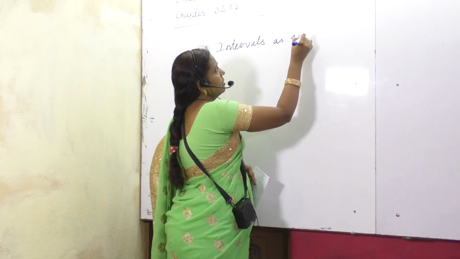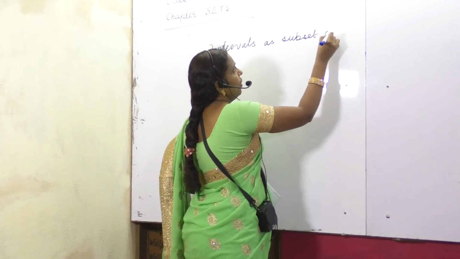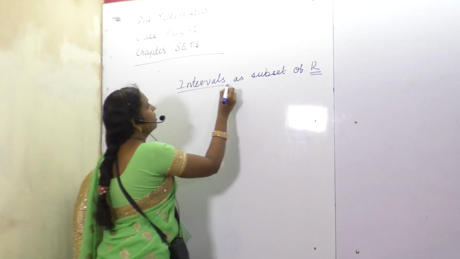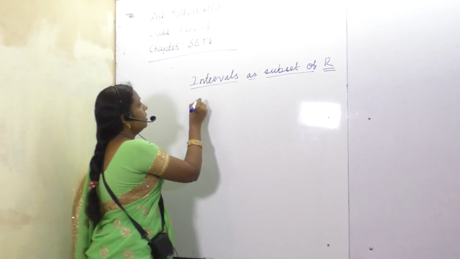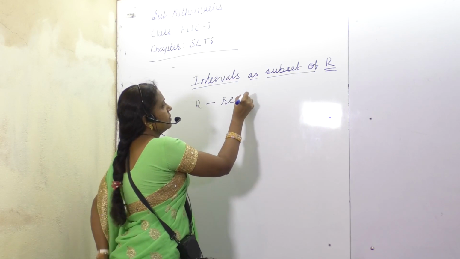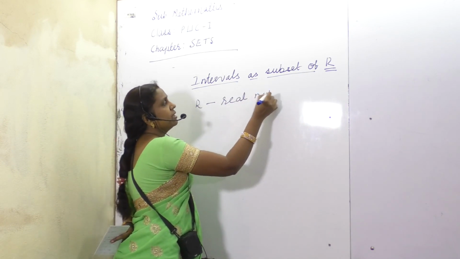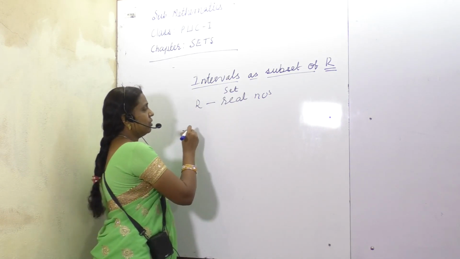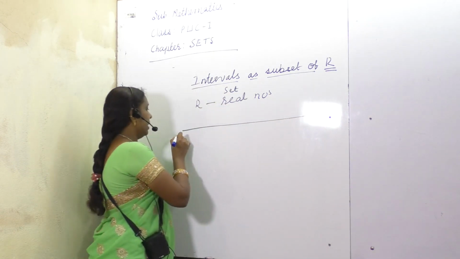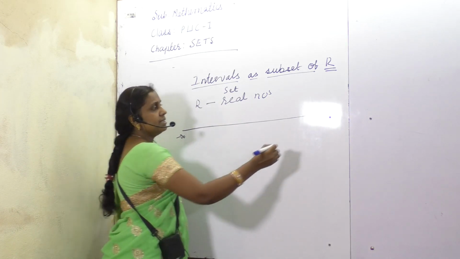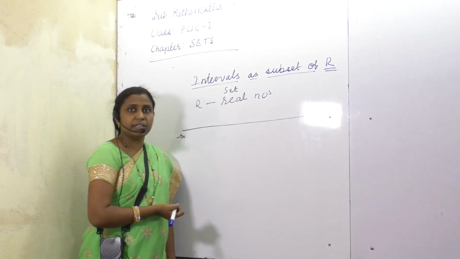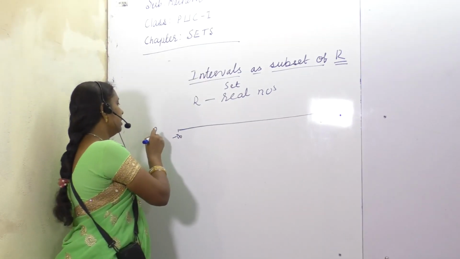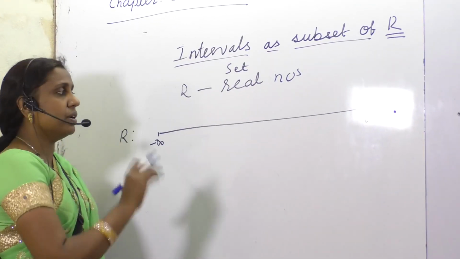as subsets of R. What do you mean by R over there? R is nothing but the real line, the set of real numbers, you can say. Okay. What do you mean by set of real numbers? Any number which lies in the range minus infinity to plus infinity. So this will be our real line or set of real numbers.